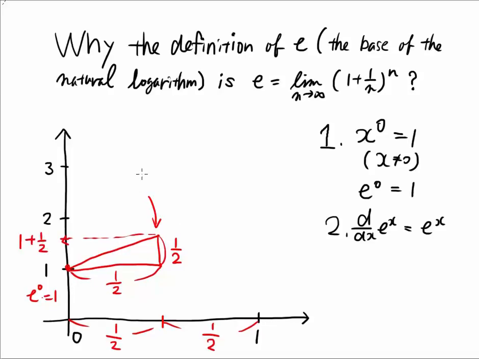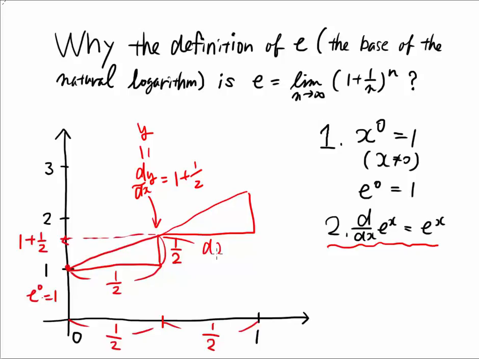Please note, at this point, the derivative dy/dx is 1 plus 1 over 2 because it's equal to y, according to the second assumption. So therefore, in the next triangle, here is dx, and here is the derivative times dx, and the derivative is the same as y, therefore 1 plus 1 over 2, and dx is 1 over 2.